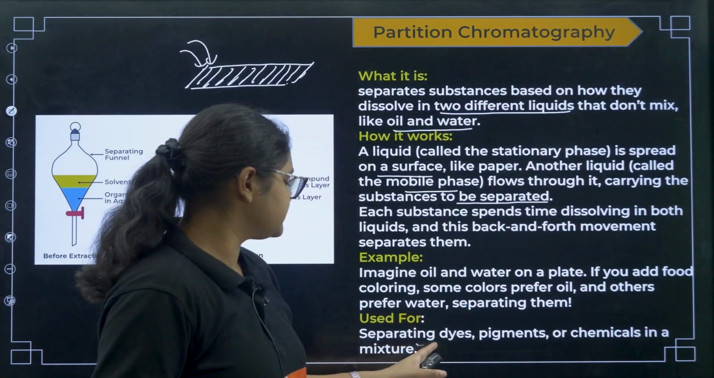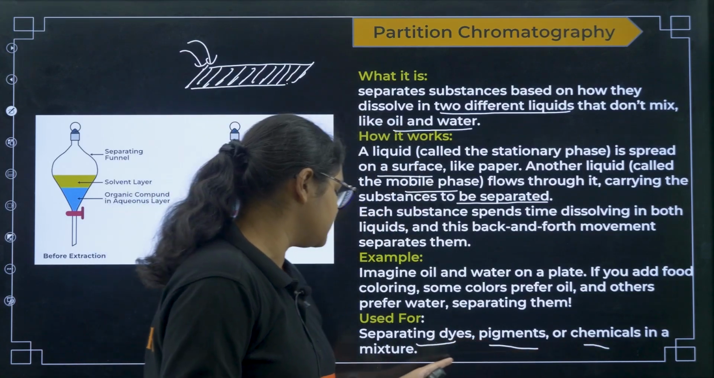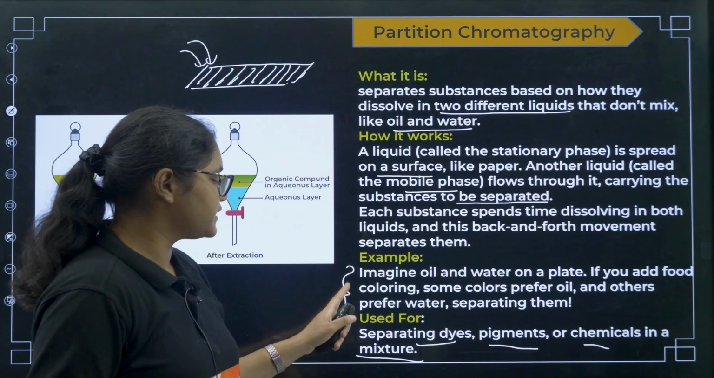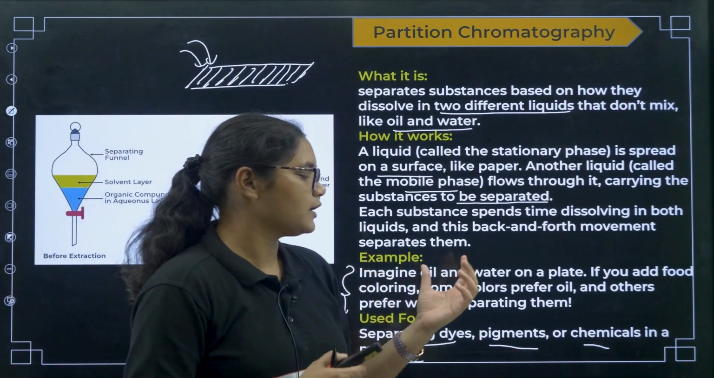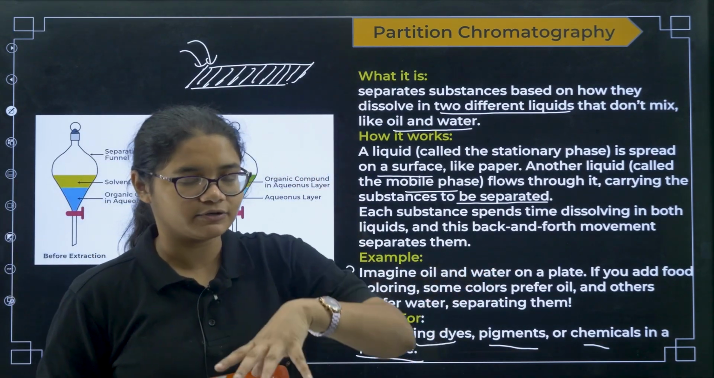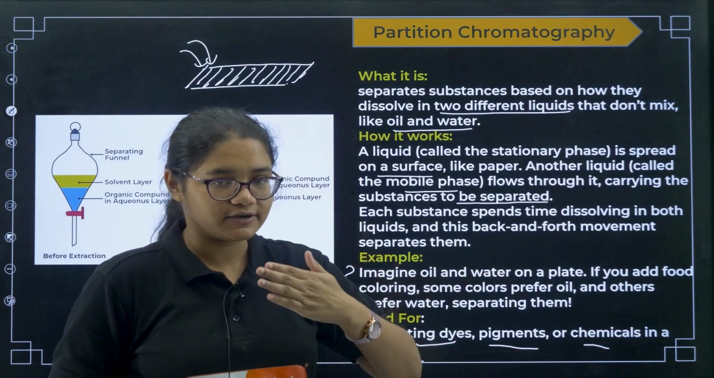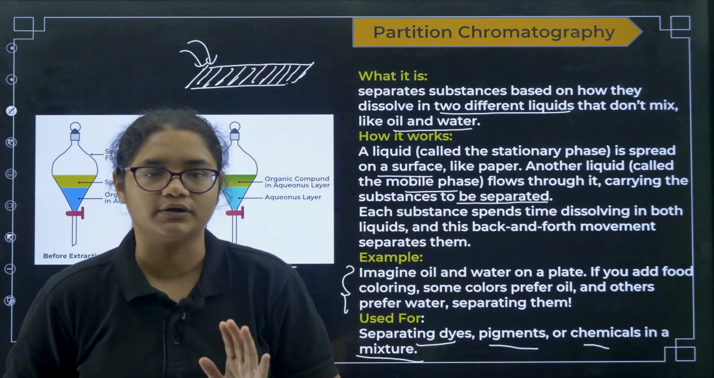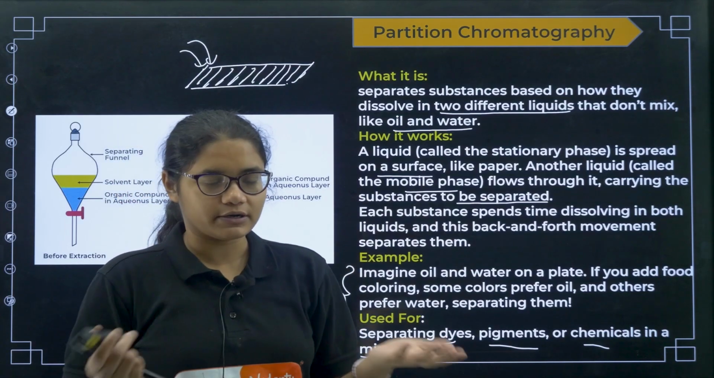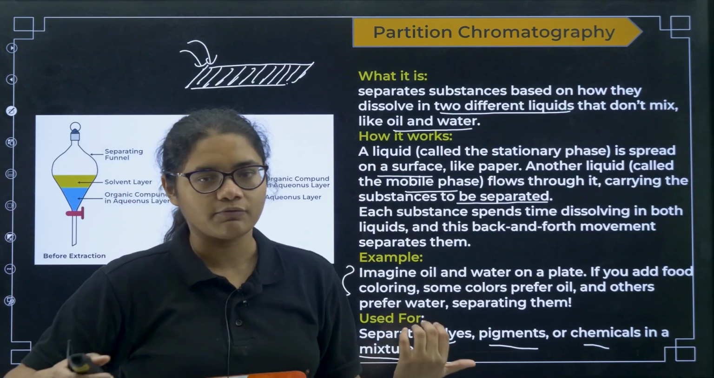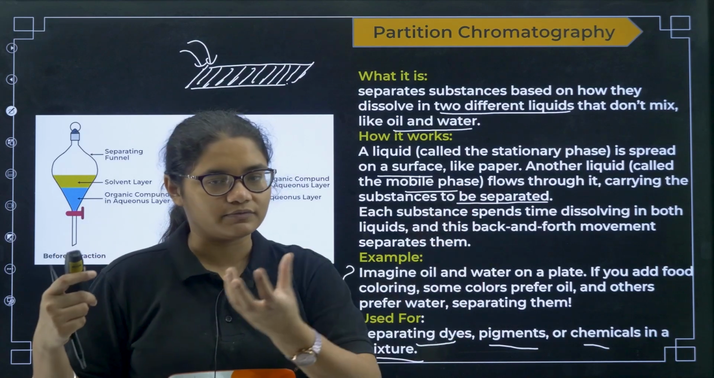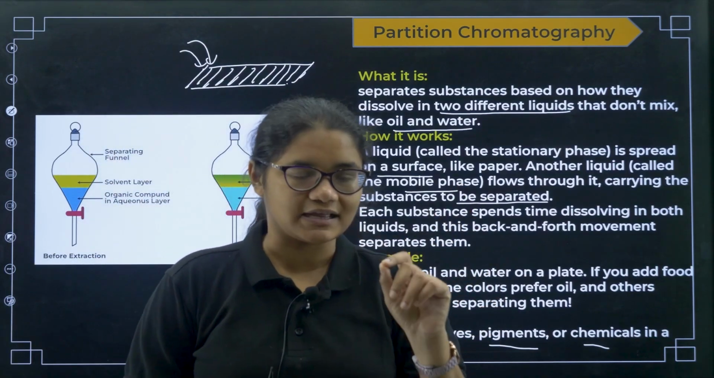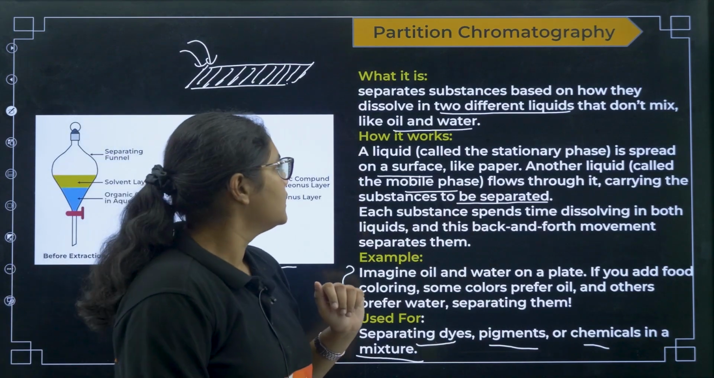Now it is used for separating dyes, pigments or chemicals in a mixture, okay? So what you have to do in this example, if you understand, it will be very clear. You can take oil and water on one plate, add some food color to it. The food color has different components. Some components will be dissolved in oil, some components will dissolve in water, right? Now what will happen, oil and water are separated, so remove the oil, remove the water, evaporate the samples, and you will evaporate the water and oil, and you will find the samples present in that, okay?